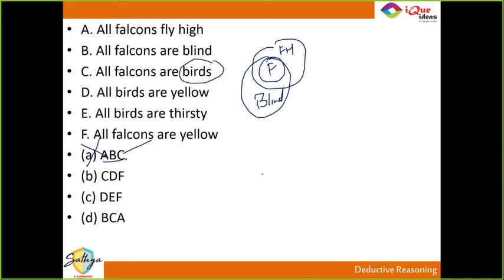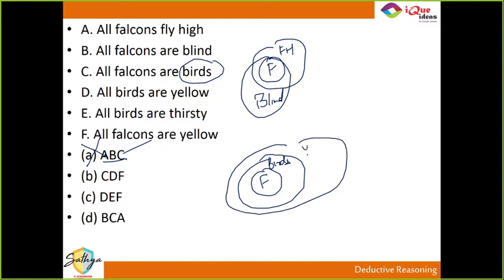Second, C, D, F. C says all falcons are birds. D says all birds are yellow. So F says all falcons are yellow. Yes, this is definitely true because we have seen that if all A are B and all B are C, then all A are C. This is the default conclusion we have to remember. So B is definitely my answer.